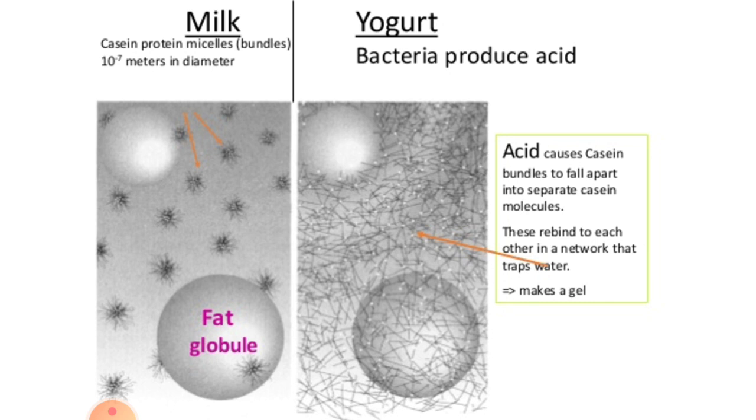Here is a diagrammatic representation which shows the picture of milk and yogurt. In milk, we can see the casein protein as micelles, or small bundles, which measure about 10 to the power of minus 7 meters in diameter. Whereas in yogurt we can see how the acidity, the lactic acid, causes casein bundles to fall apart into separate casein molecules. These rebind to each other in a network that traps the water and produces a gel-like structure or texture to the yogurt.